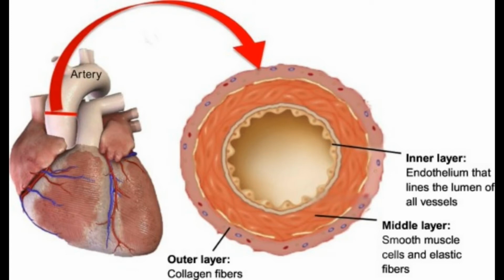That means the walls of the arteries are thick. Why? Because these arteries pump blood from the heart to all the body parts. While pumping blood from the heart to all the body parts, the blood flows at very high pressure.